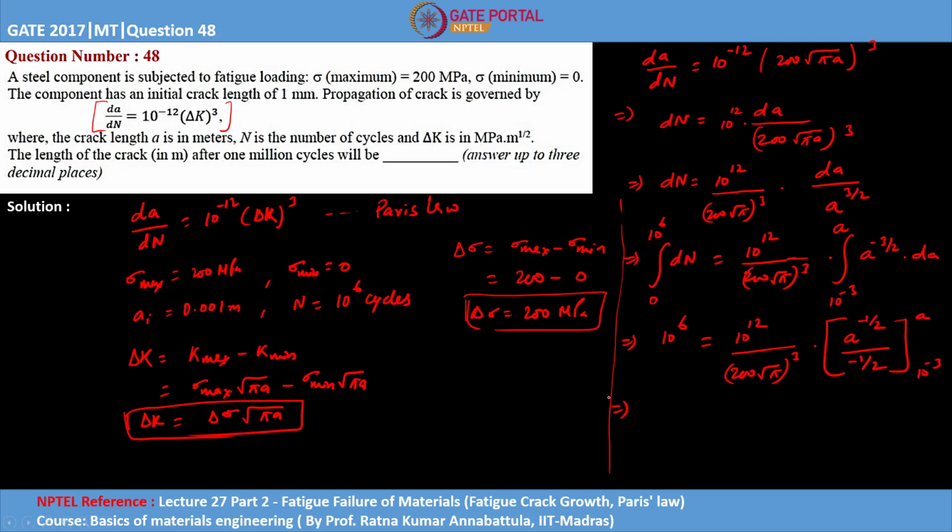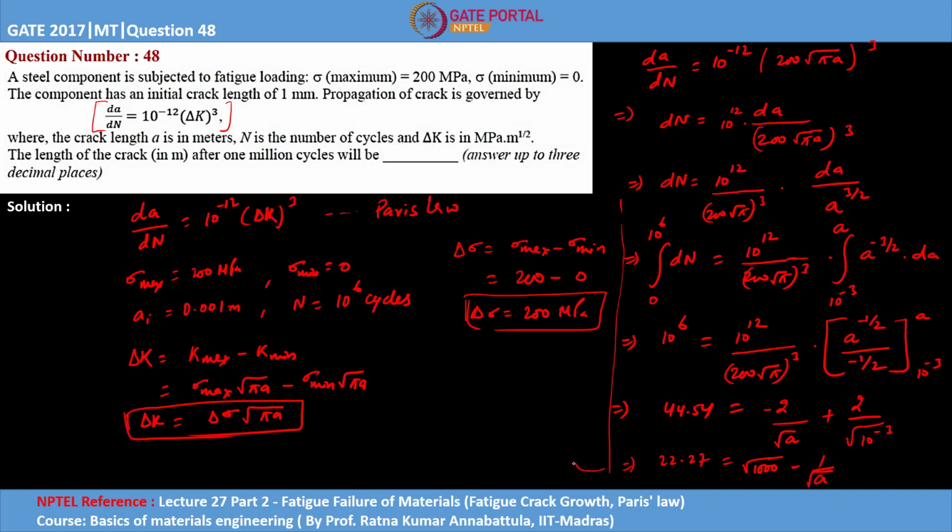So if you simplify this, 44.54 equals minus 2 by under root a plus 2 by under root 10 to the power minus 3. So from here you can get 22.27 equals under root 1000 minus 1 upon root a.